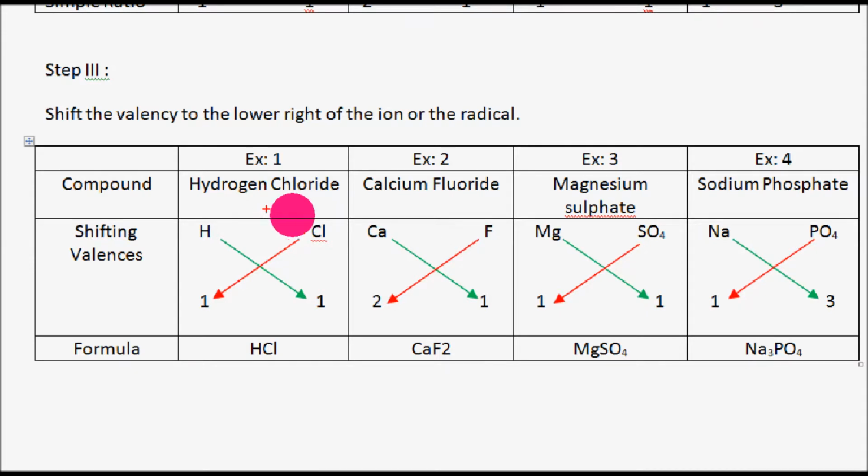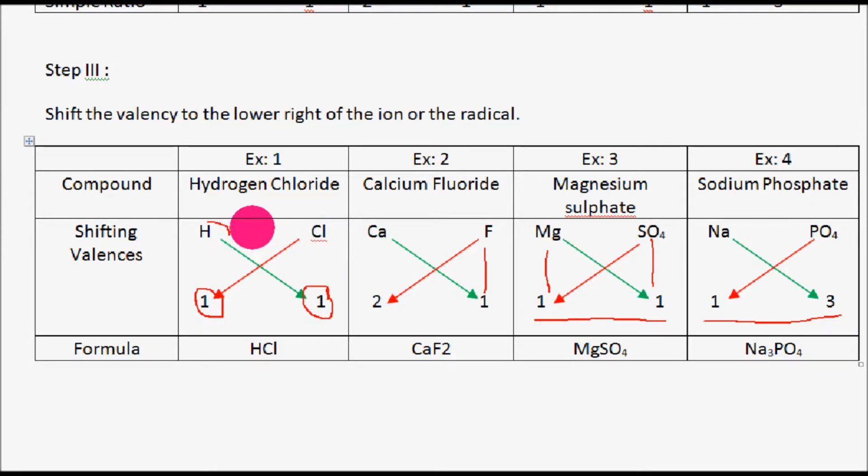So for hydrogen chloride, we have to move the valency to the bottom. Under chlorine I have written valency 1, under calcium valency 2, and under fluorine valency 1. For magnesium and sulfate the simple ratio is 1:1, so I have mentioned the same here, and for sodium and phosphate the ratio is 1:3, and I have written the same. Now what you have to do is simply cross multiply the valencies here.